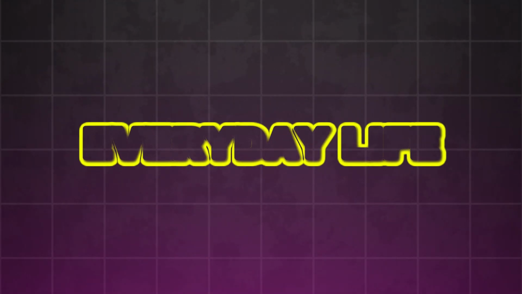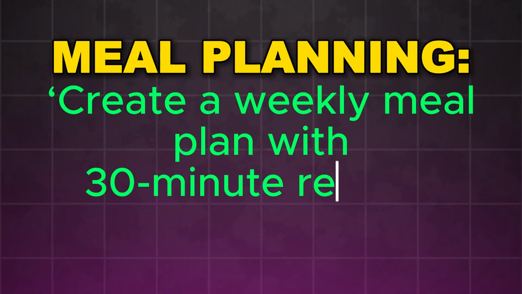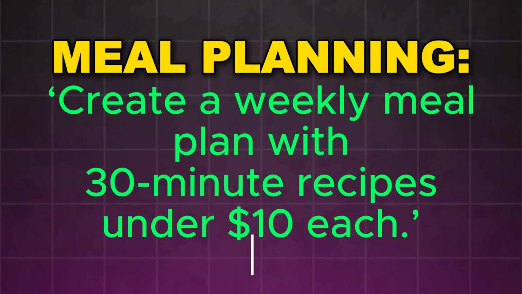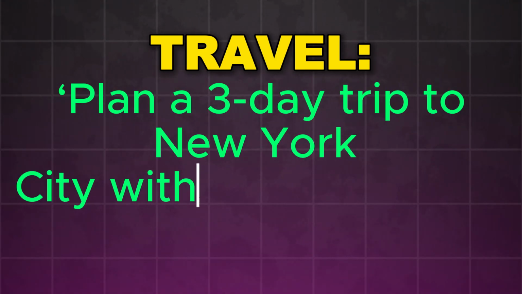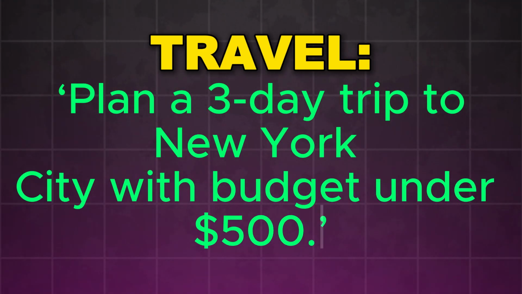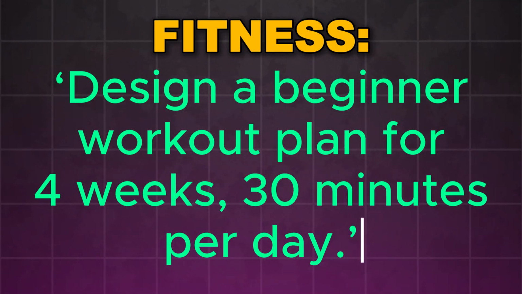And finally, everyday life. Meal planning: "Create a weekly meal plan with 30-minute recipes under $10 each." Travel: "Plan a 3-day trip to New York City with budget under $500." Fitness: "Design a beginner workout plan for 4 weeks, 30 minutes per day."